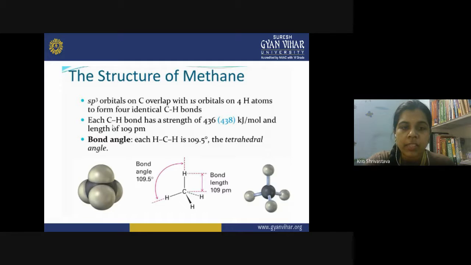Because of the identical nature of the sp3 orbitals, all the bond lengths and bond angles are similar. Each bond angle is 109.5 degrees, and this is the tetrahedral angle. So this is the shape of the methane molecule: all the CH bonds are identical, all the bond angles are identical, and it has a tetrahedral shape.